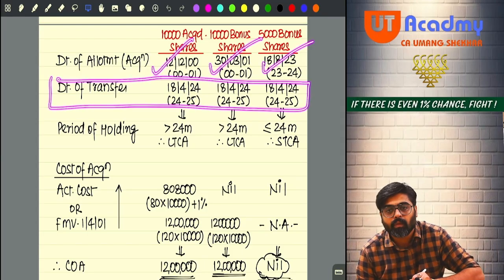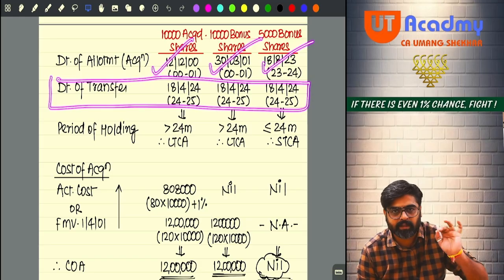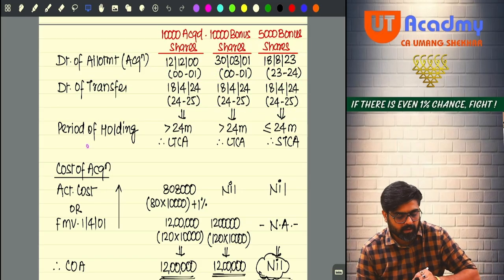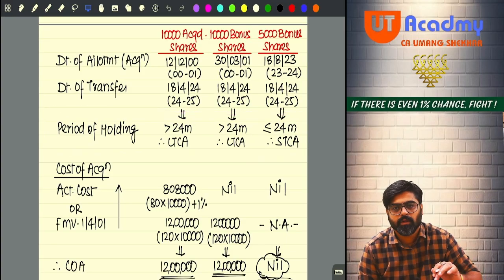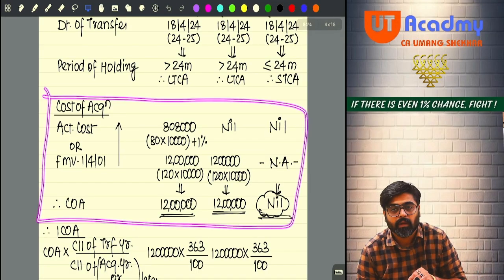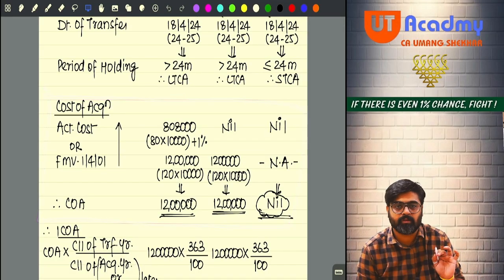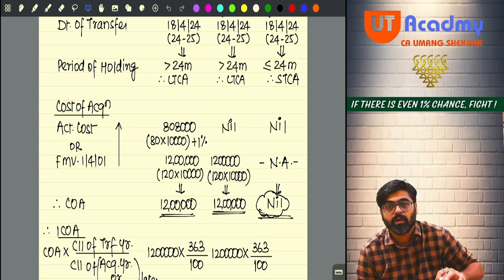Instead of 18th April, what will come? 21st November 2024. You will change this only. Period of holding will remain the same, cost of acquisition calculation will remain the same. Only the date of transfer you are going to change.